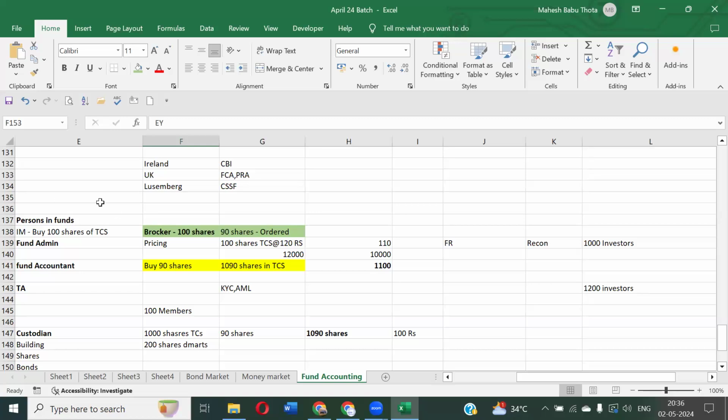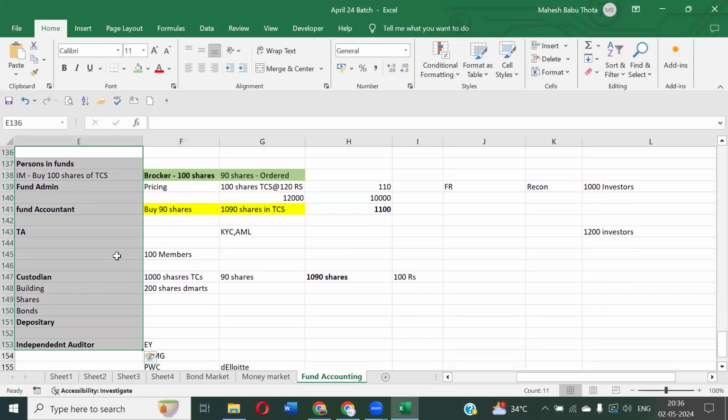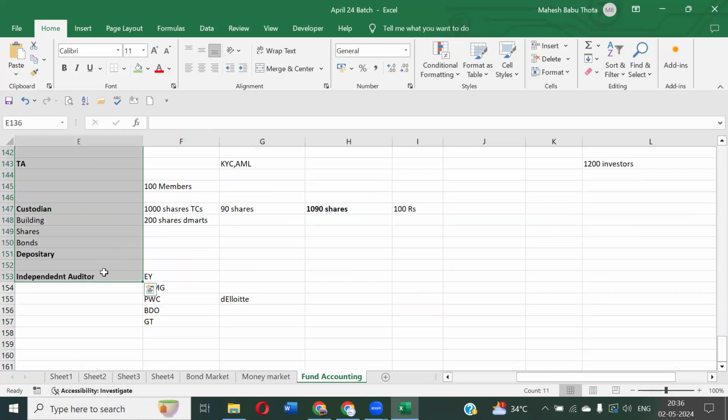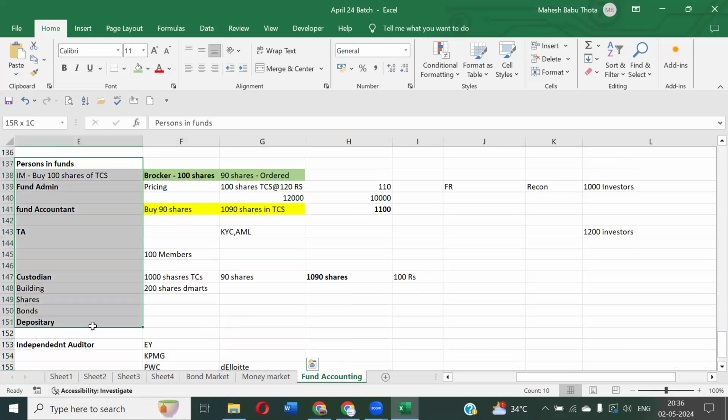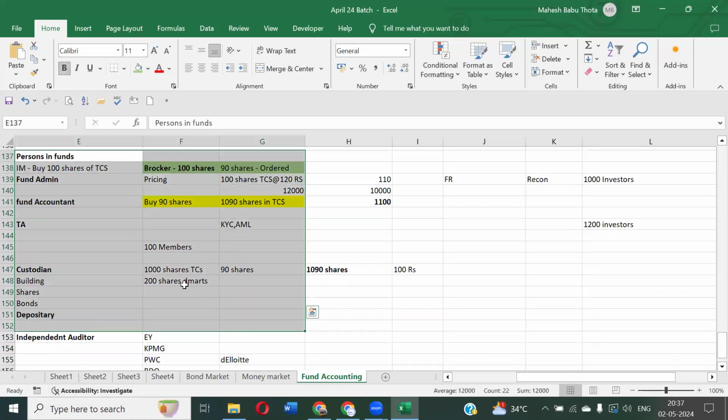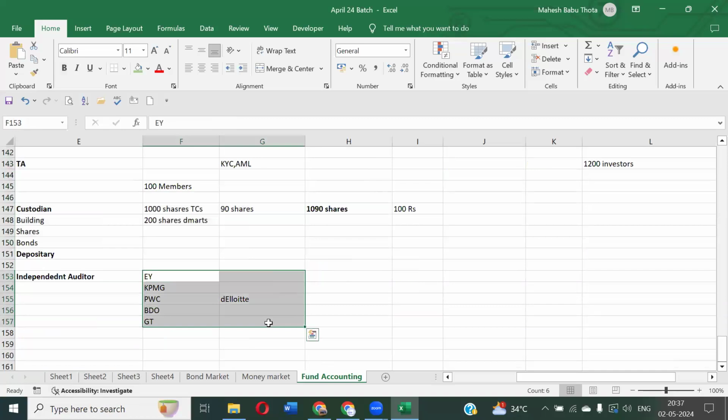So basically, all these teams will be involved in fund accounting. Can we be part of independent auditors? You're talking about the fund administrator, right? Can we have opportunities on the independent auditor side also? We can. CS only can, I think.